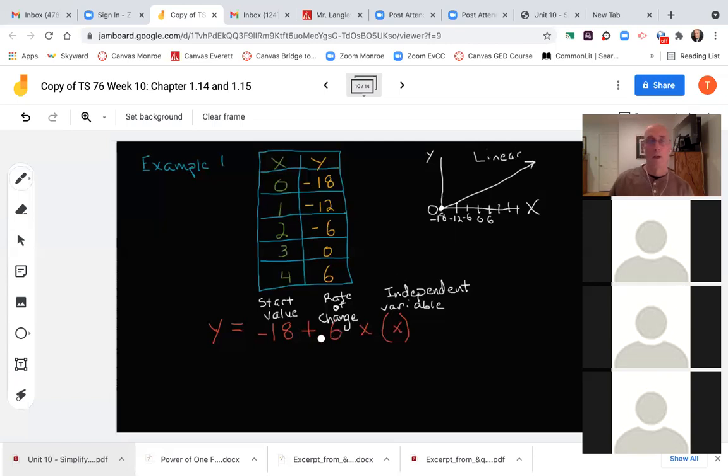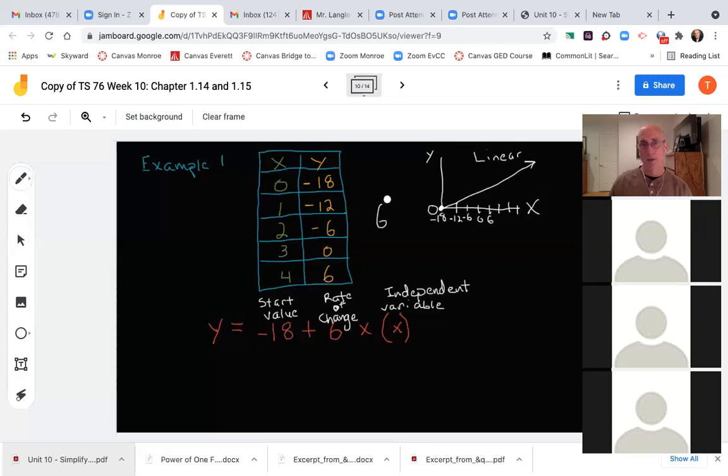So to find the y value up here, whatever it is, amount of pay or grades or how much growth the plant got, we would plug it into our formula. Y would equal our starting value, which in this case is negative 18, plus, that means it's linear growth, the rate of change, which is 6 each time, okay?